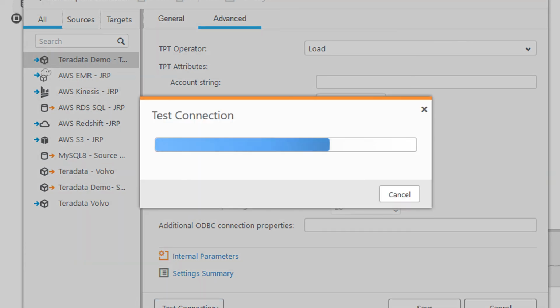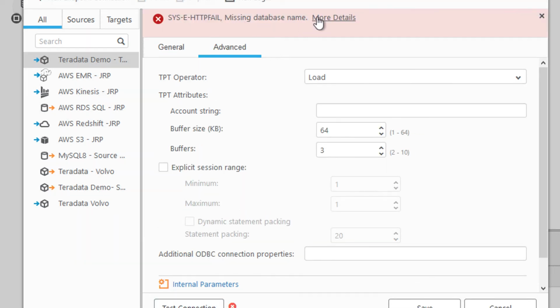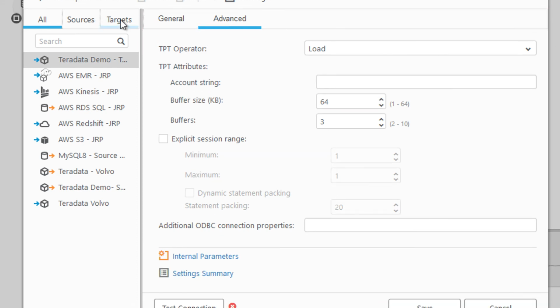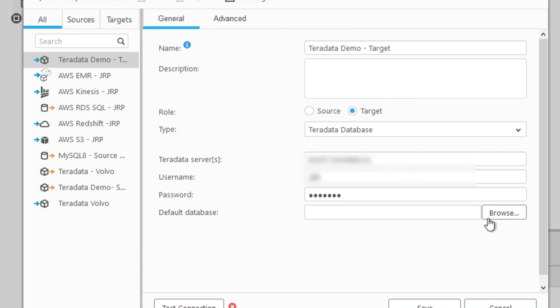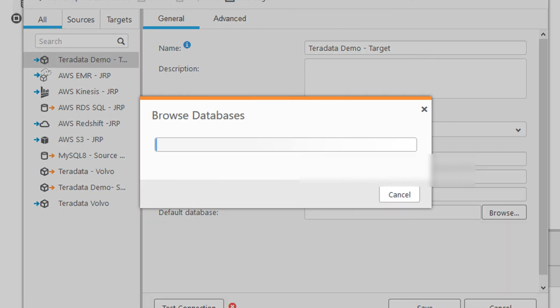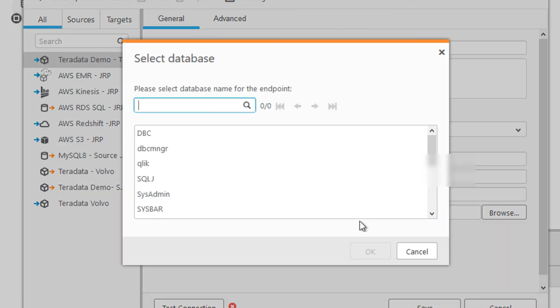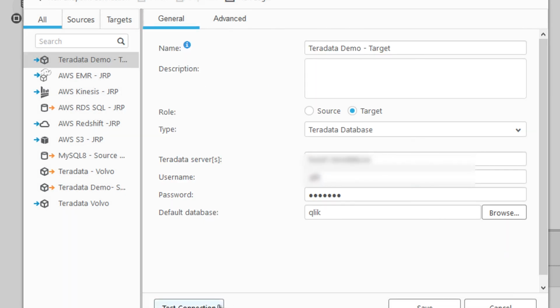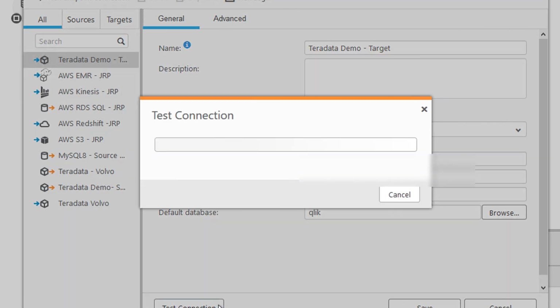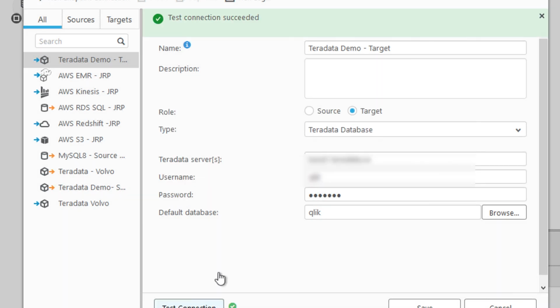See here, if we hit test connections, you will not get the driver because you don't have a database name. Go back to General. Hit Browse. Select your database. Hit test connection now. You're ready to go. So now you have set up a target connection to Teradata.